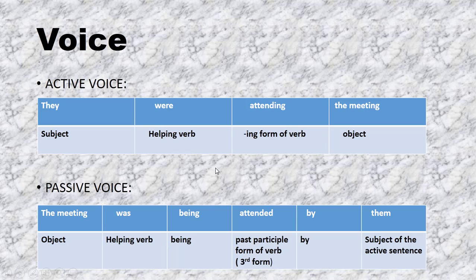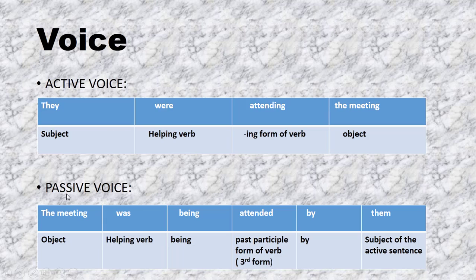When we change the sentence from active voice to passive voice, we change the helping verb and the form of verb. You have read about it in the previous lesson. Then we will use the word by with the subject them. They has been changed into them.